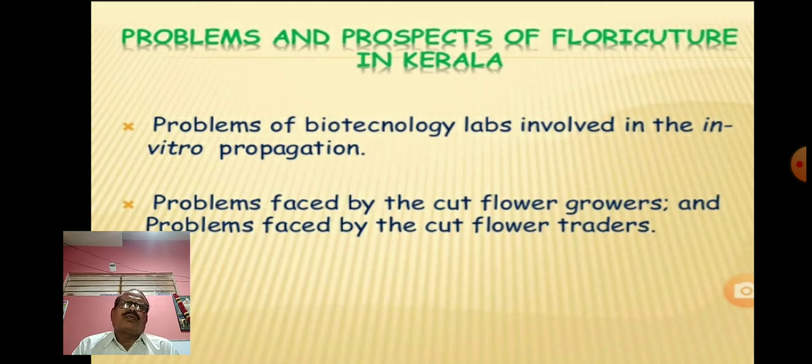You have also faced such problems: while preparing the media, if you have not followed the stipulated time and stipulated pressure, then that media is not properly sterilized, and at that time unwanted microorganisms grow, which are known as contaminants.